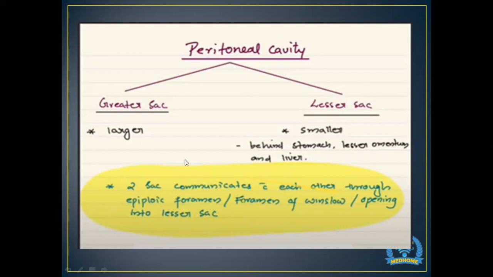These two sacs, the greater sac and the lesser sac, communicate with each other through the epiploic foramen, which is also known as the foramen of Winslow or opening into the lesser sac. This is one of the examples that I wrote when I was doing my exam. I used to make these small points.